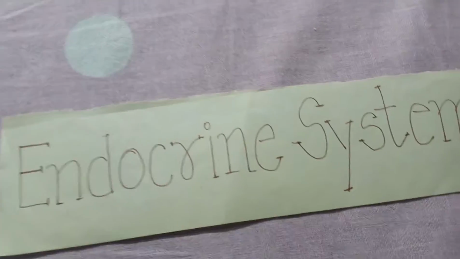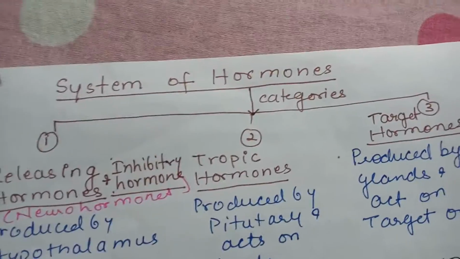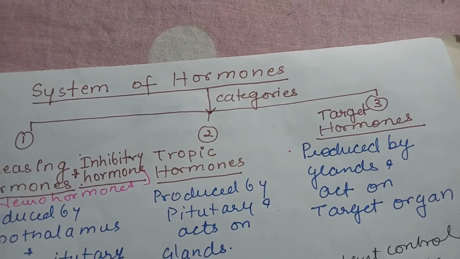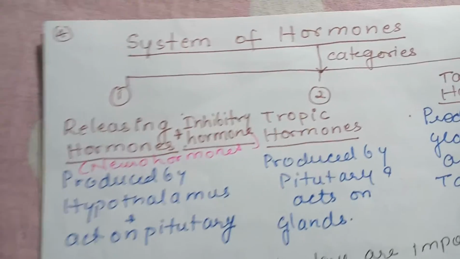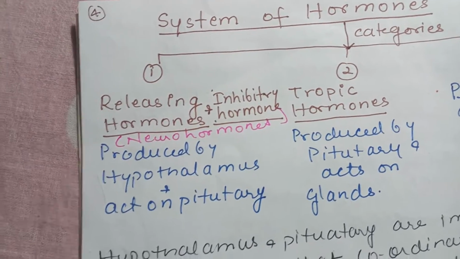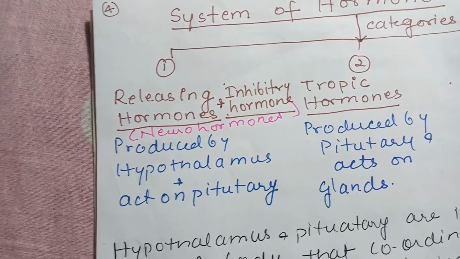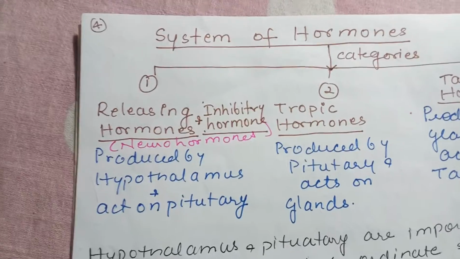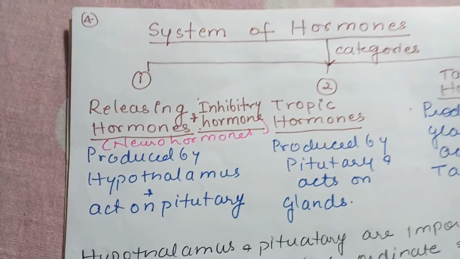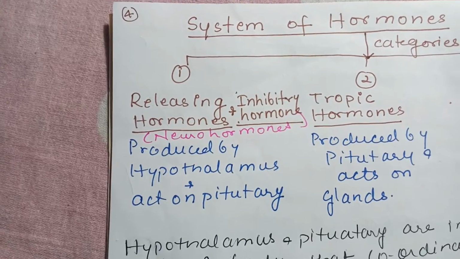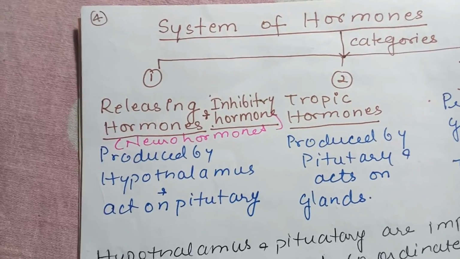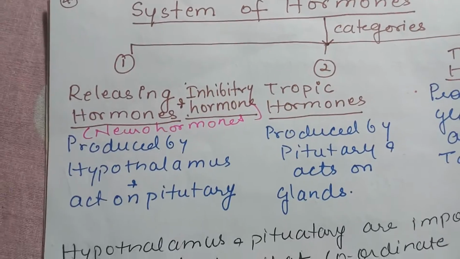Now we will be discussing the system of hormones. So basically the hormones are categorized in 3 different categories: releasing hormones or inhibitory hormones, tropic hormones, and target organ hormones. Releasing and inhibitory hormones are produced by the hypothalamus. Just to recall, the hypothalamus is a part of the forebrain diencephalon, and it is located near the thalamus, and below that the pituitary gland is situated, and the pituitary gland is connected to the hypothalamus by infundibulum. That is what we have discussed in the last chapter.